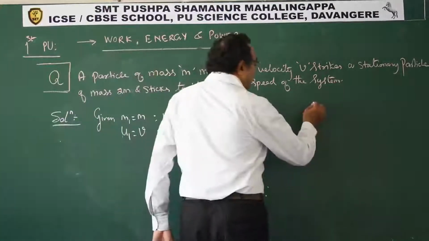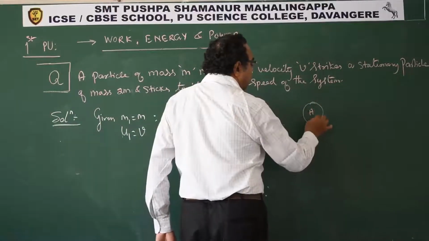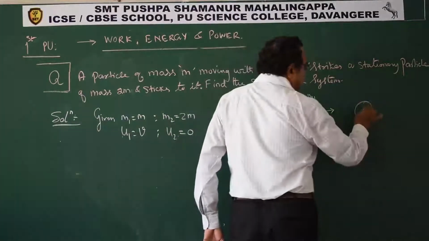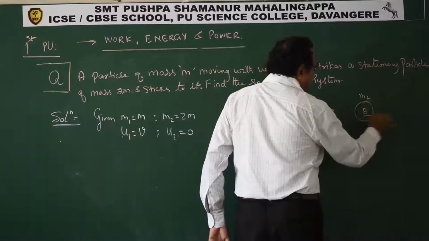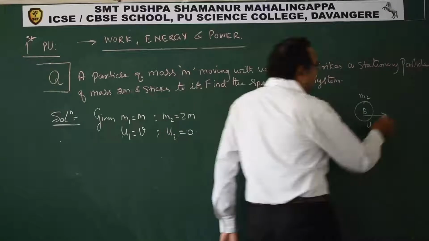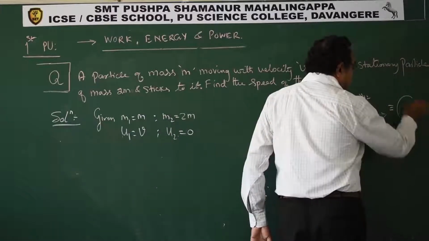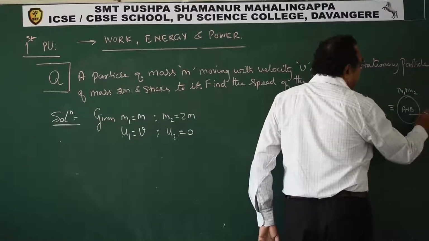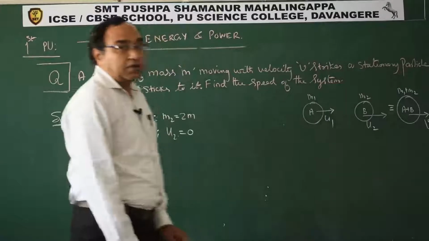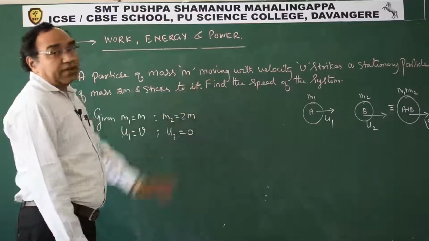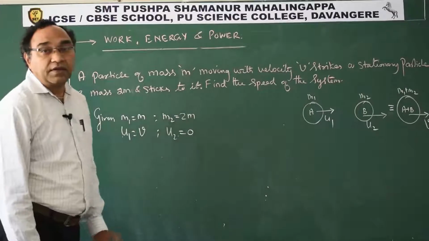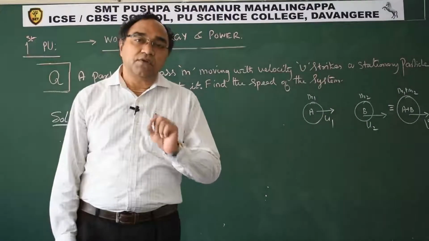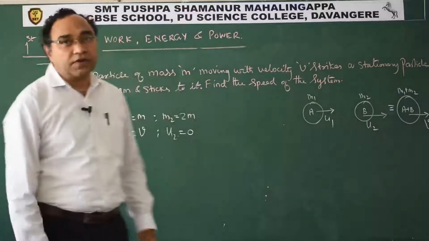Diagrammatically, this is A, m1 having speed u1, this is B having mass m2 having speed u2. Because they combine together, this is A plus B, this is m1 plus m2, and this is V. This is the diagrammatic form for the given question. So we can say this is an inelastic collision. In an inelastic collision, we have only the conservation of momentum equation coming across.